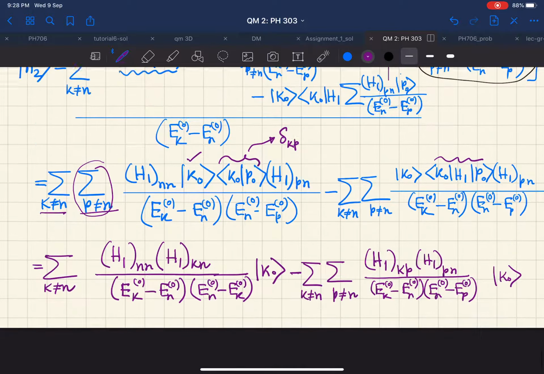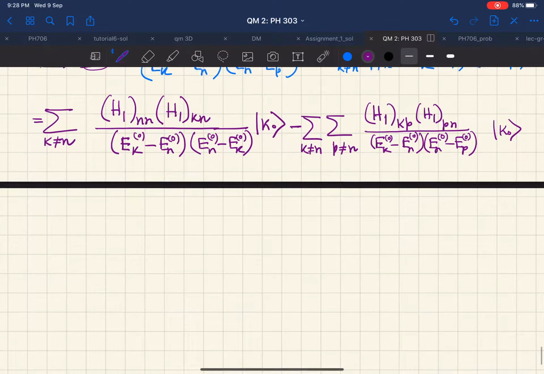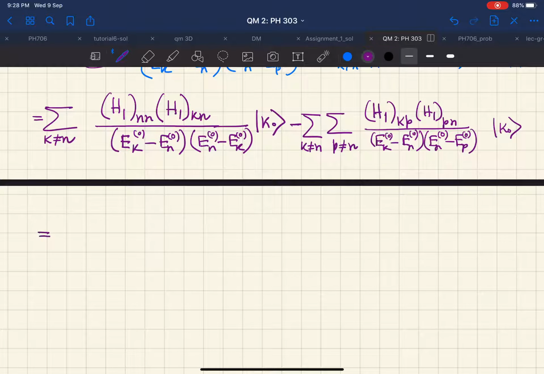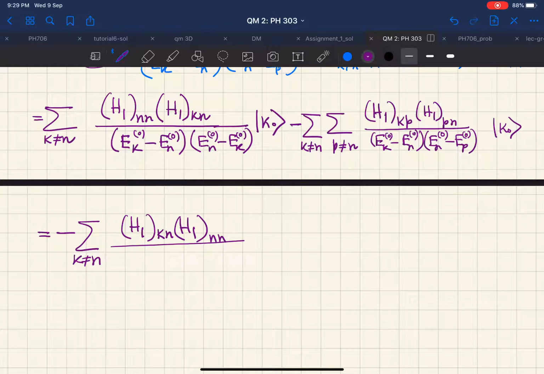We can simplify this further. How can we simplify this further? See, we can write this as minus sum over k not equal to n, h1 kn h1 nn, because these are just the matrix elements, I can interchange them, en0 minus ek0. I have changed one sign here, and taken that minus sign out and written this as en0 minus ek0 whole square, and then ket k0.